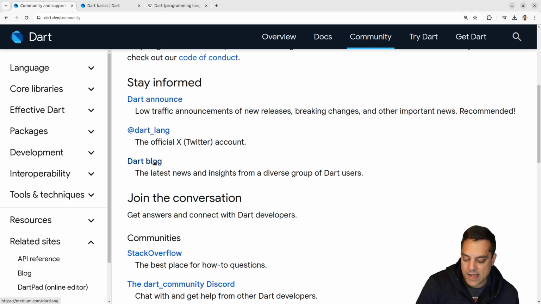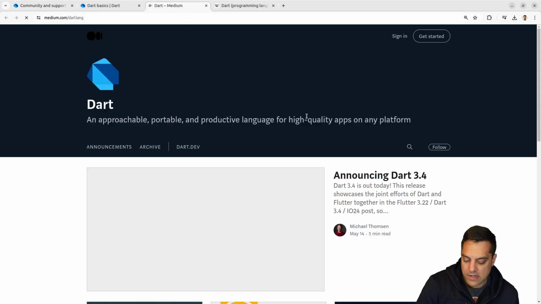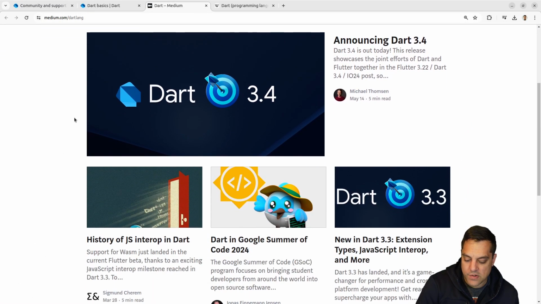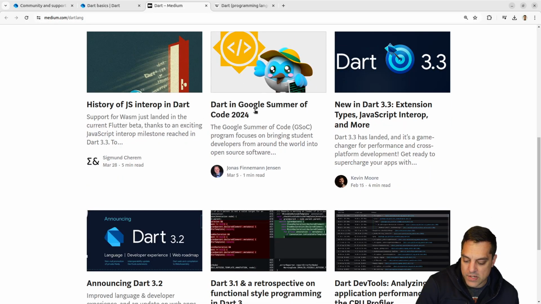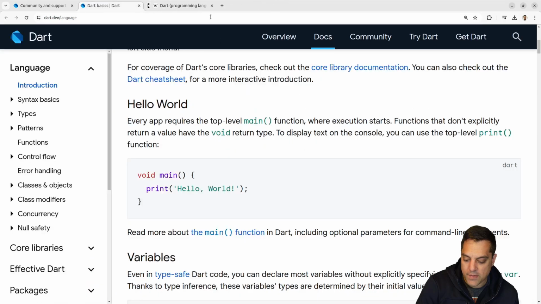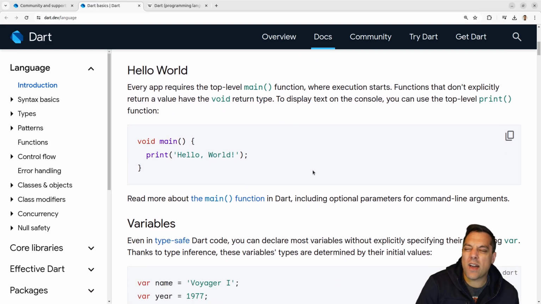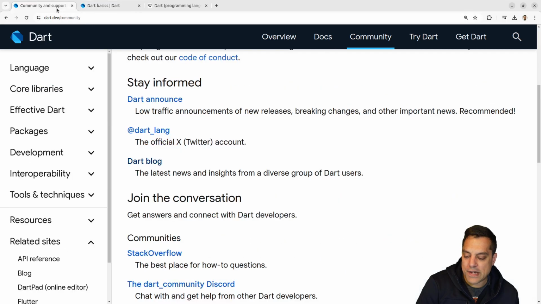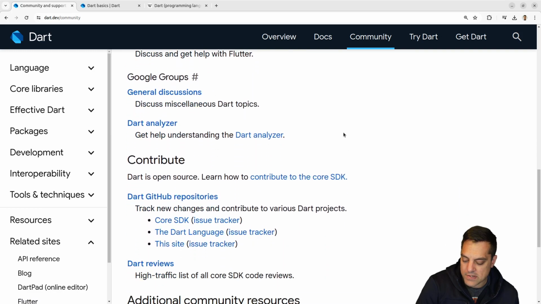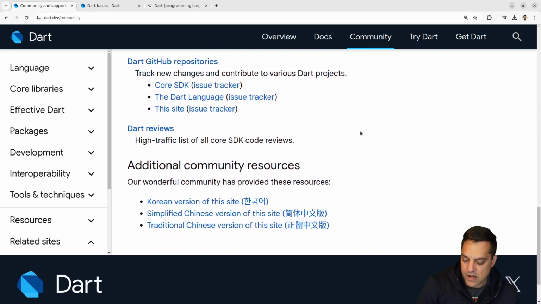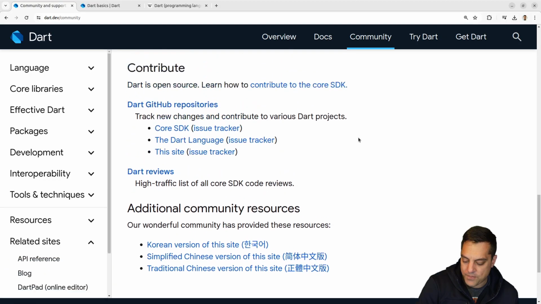Okay, so they got an X account, a blog, on Medium, I guess, where they're doing Dart language stuff here. And stuff's popping up relatively frequently. Dart and Google Summer of Code here. I wonder if there's any, Google I/O, I believe, is the big Google conference. Maybe that's where the Dart folks meet. And then, of course, okay, there's Flutter, and looks like some online stuff. Okay, Dart reviews. Okay, cool.